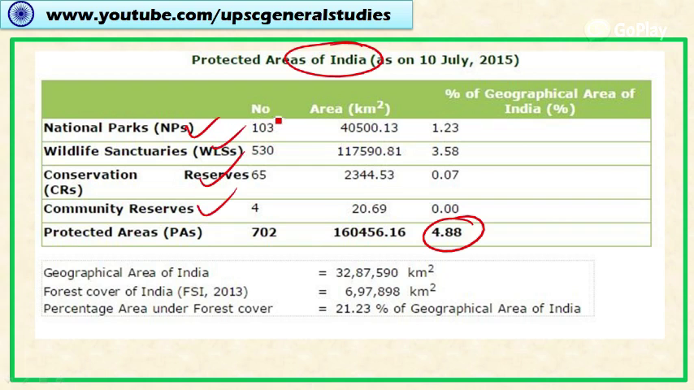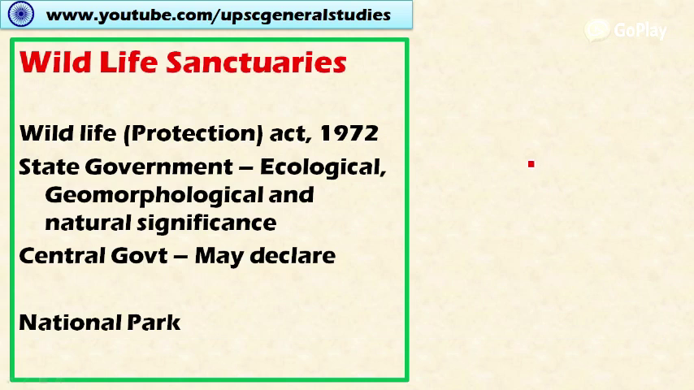We have 103 national parks, which account for 1.23% of the geographical area of the country, and 530 wildlife sanctuaries. This accounts for the major portion of the protected areas, that is 3.48% of the country's area, and we have 65 conservation reserves and 4 community reserves. Totally 4.88% of the country is classified as protected area for the conservation of wildlife. Now let's look at the wildlife sanctuary and national park in detail.